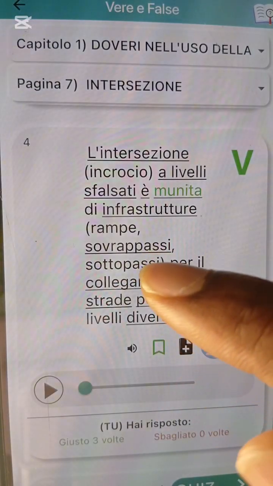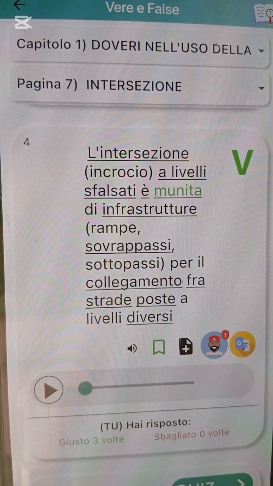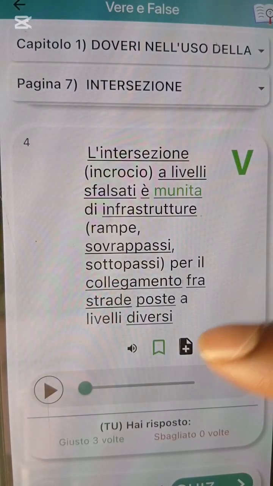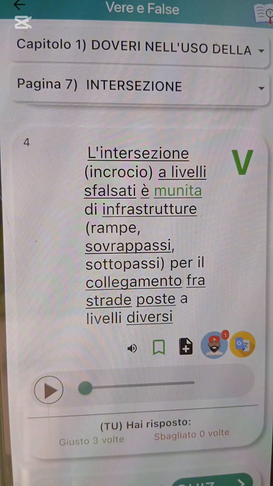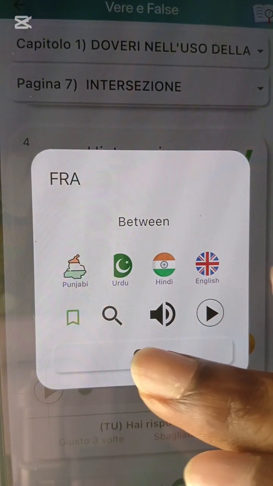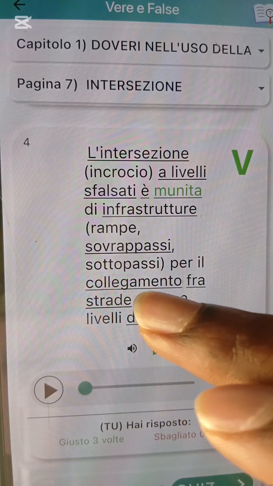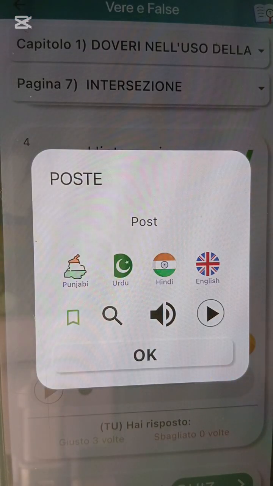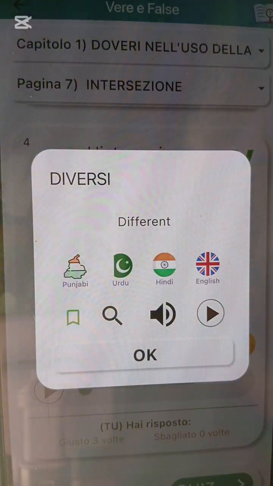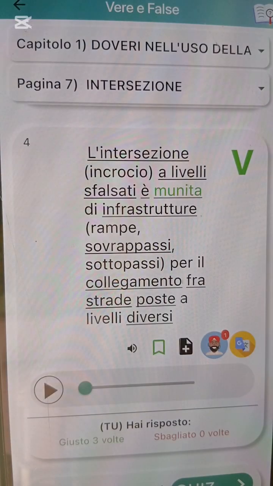Infrastructures. Things like what? Ramp, overpass, underpass for the connection between what? Road that is placed in different what? Heights. Fra means between. Post or placed. You can use placed. That is placed in different what? Levels or different what? Height. So they say a livelli sfalsati, e dey equipped with infrastructures.